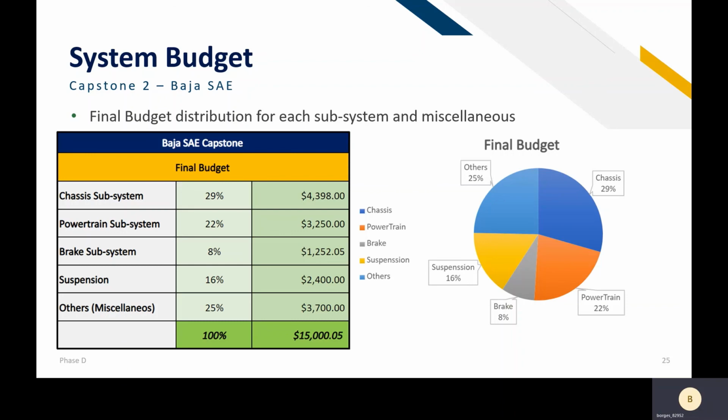$1,252.05. The suspension will be 16%, with $2,400. And for miscellaneous, we have 25% of the final budget, with $3,700. The final budget will be $15,000.05. And on the right side we will have a pie chart with the distribution of each subsystem.